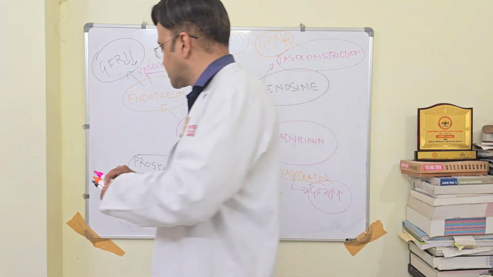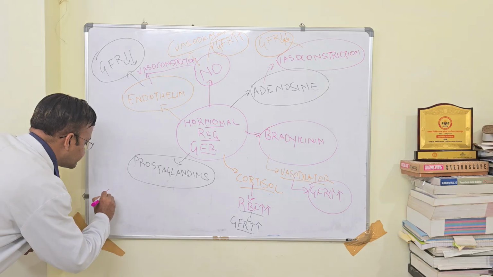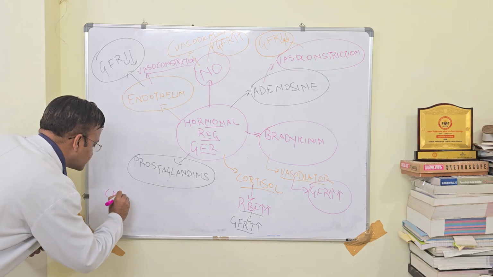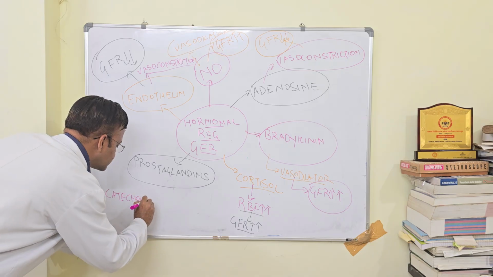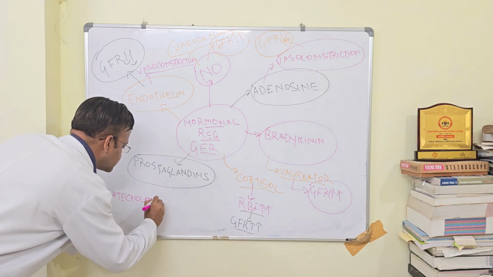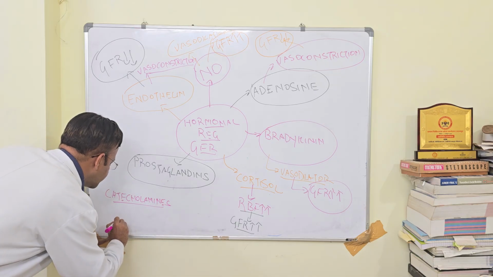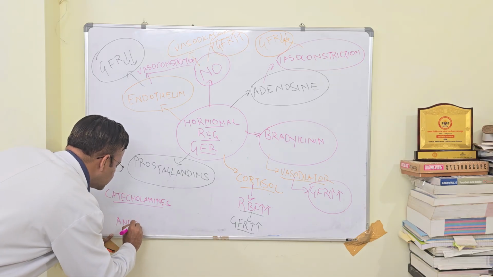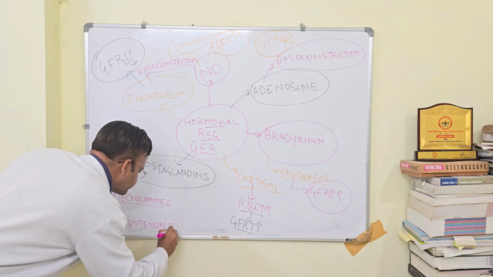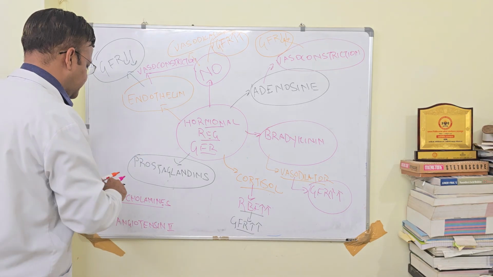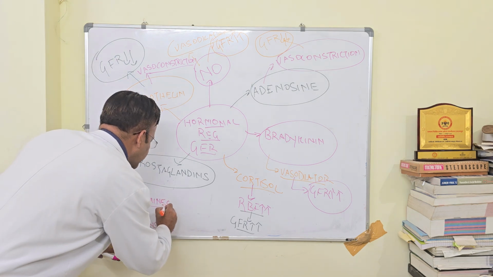So what prostaglandins will do is this: both catecholamines and angiotensin 2, what kind of effect do they have? They cause vasoconstriction.